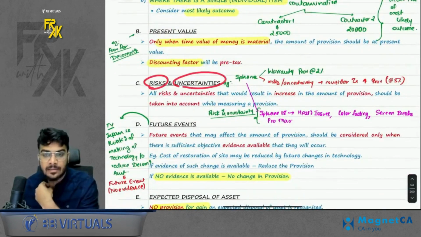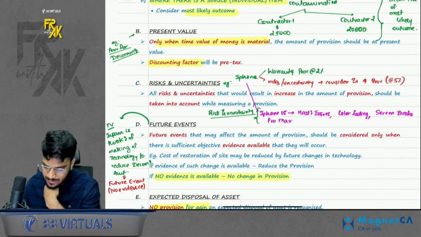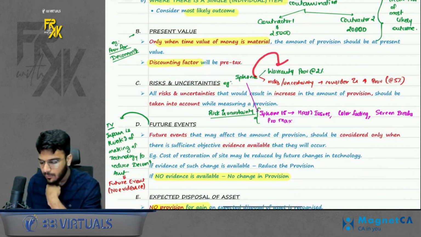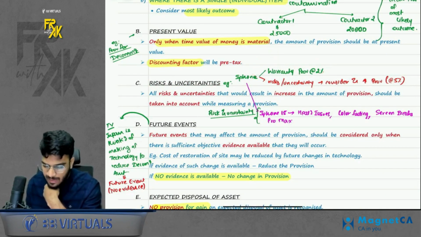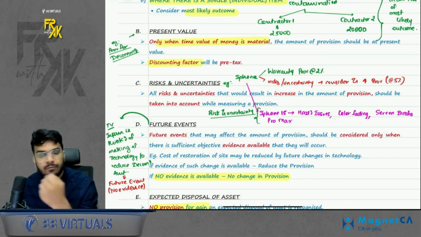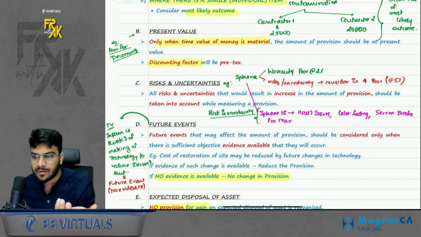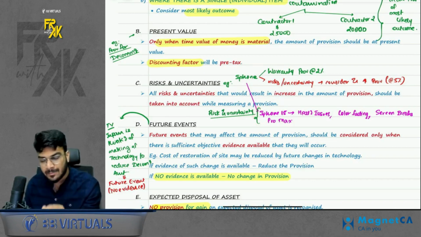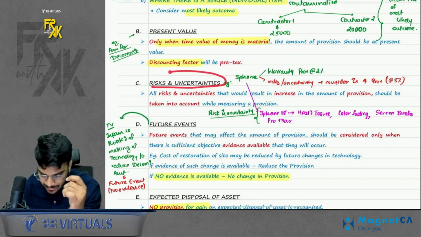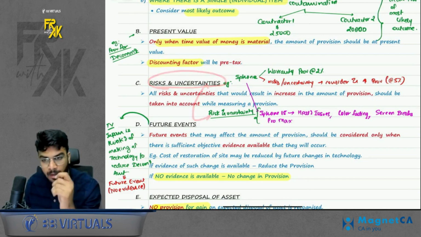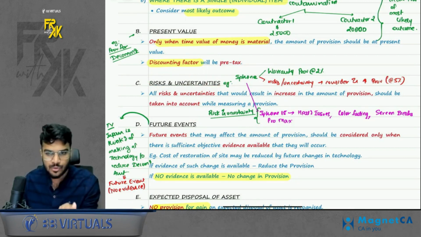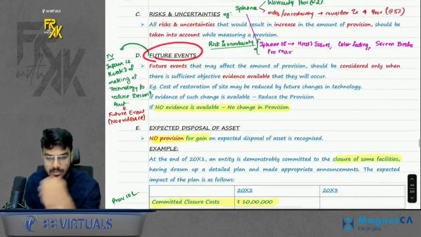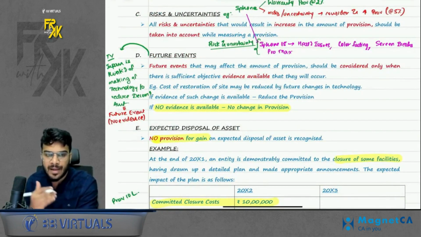Next, risk and uncertainties. What is the meaning of this? Let's say, for example, you are creating a provision of 2% on your sales. Let's say I'm iPhone company. Now with iPhone 15, there were some issues like heating issues, color fading, screen breakage or everything, due to which, can I say, customer claims will increase. So should I consider this risk and uncertainty and increase my amount of warranty provision? The answer is of course yes, you should. Okay. Next point is future events. What is the meaning of future events? Let's say, for example, I was watching a TV.